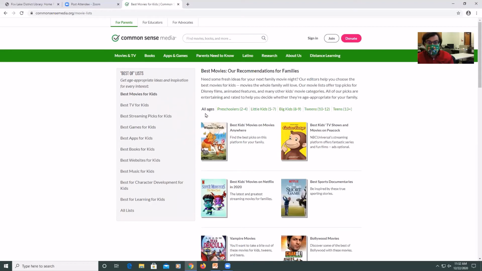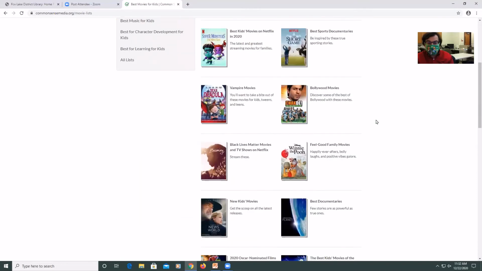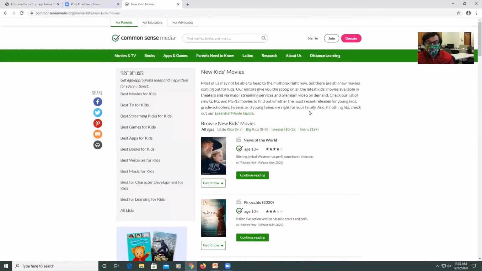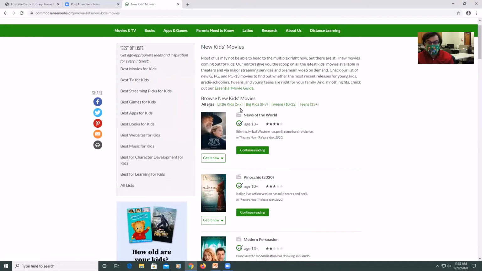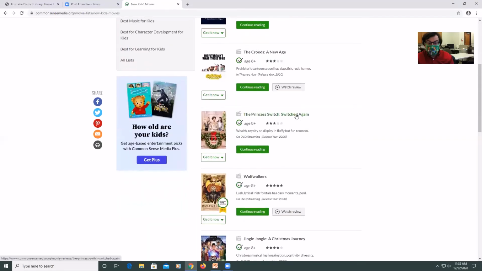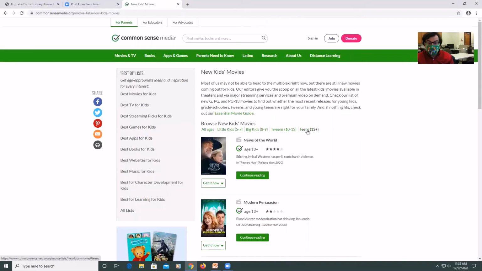Recommended for families, it'll say the age group. You can get an idea what's out there. New kids movies. So let's say I wanted to look at something for big kids, 8 to 9. For teens, 13 plus. So this one's very, very family friendly.